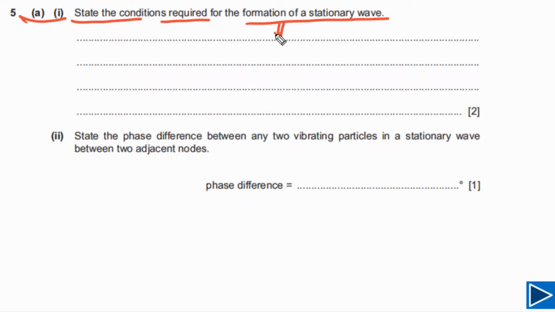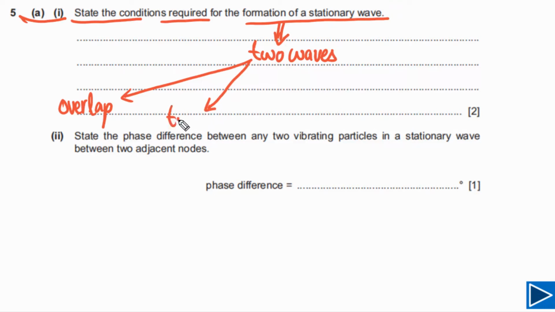So let's try to understand how a stationary wave can be formed. First of all, in order to form a stationary wave, we need two different waves, and these two waves have to overlap. This is also a required condition, and these two waves have to travel in opposite directions, otherwise a stationary wave will not be formed. This is also true if one wave is a reflected wave and one is an incident wave. They can also form a stationary wave.